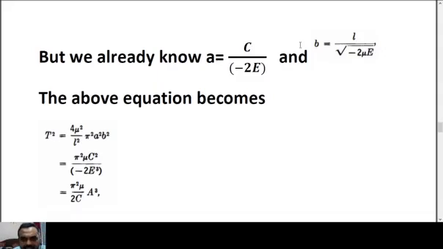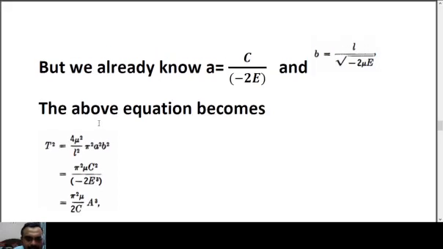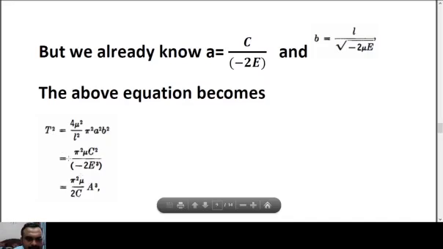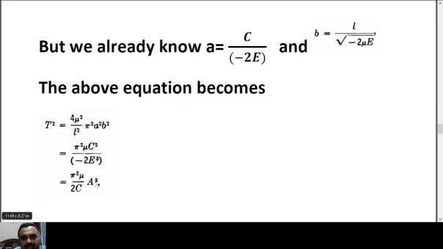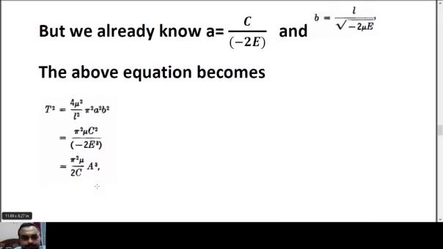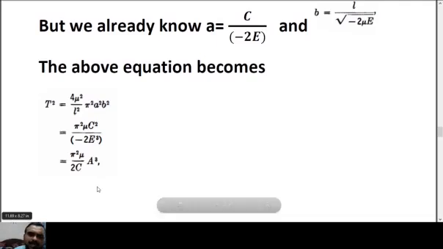From this concept we know that the values of a, capital A and b are found from the previous videos, and putting these values in the above equation, that is L by 2 mu into T, you will get T square is proportional to a cube. That means T square, the square of the time period, is proportional to a cube. What is a? A is the length of the major axis. Small a is the semi major axis, capital A is the major axis. So major axis of what? The ellipse of the planet. That means the planet's orbit is the ellipse. So that means we have proved the third law also.